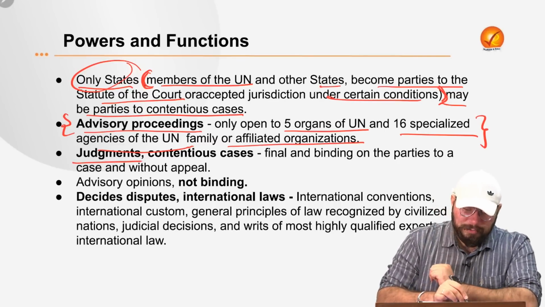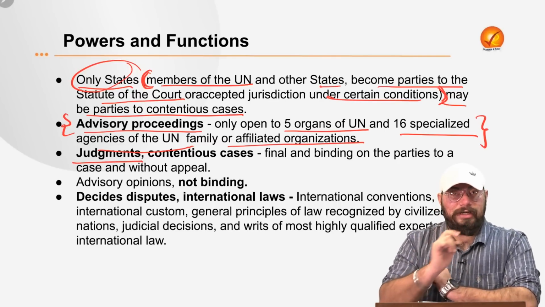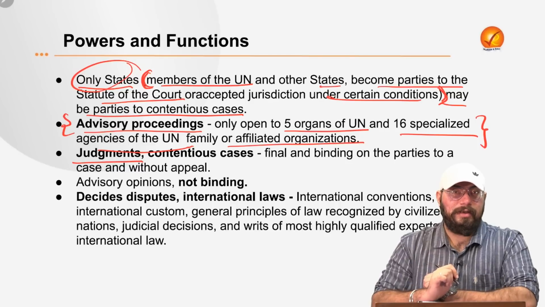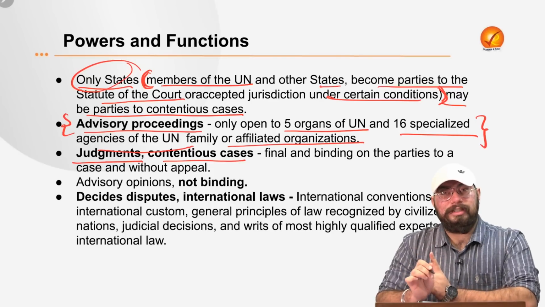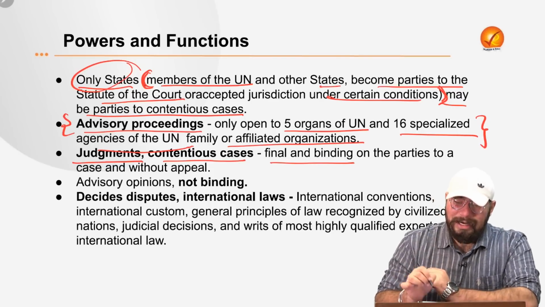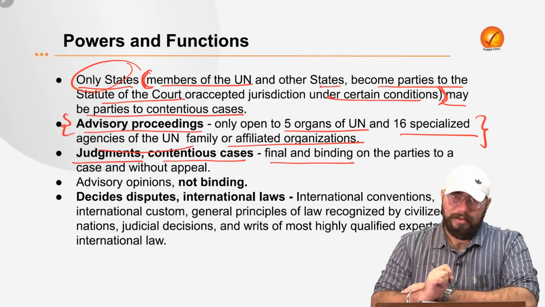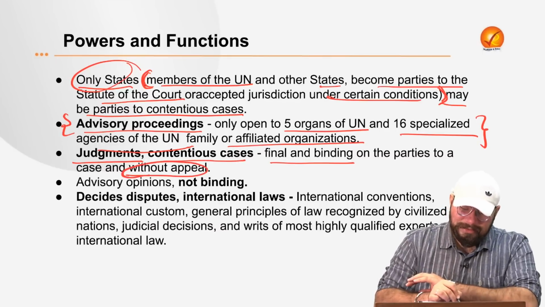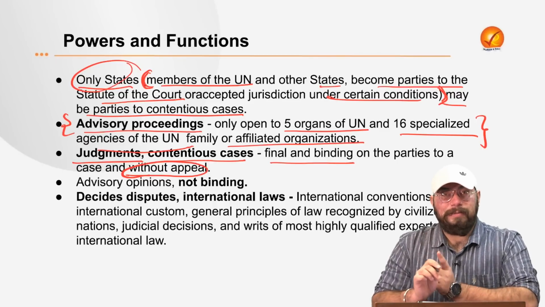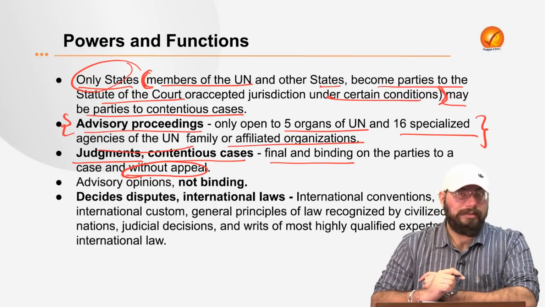Now coming to the part of judgment, again, which is very important for the current affairs news which we are reading as well. So the judgment. In case of contentious cases, the judgment which is given by ICJ is final and binding on both the parties. So it is final and binding on the parties to the case, and the judgment is there without any appeal. That is, the parties can't appeal against the judgment.